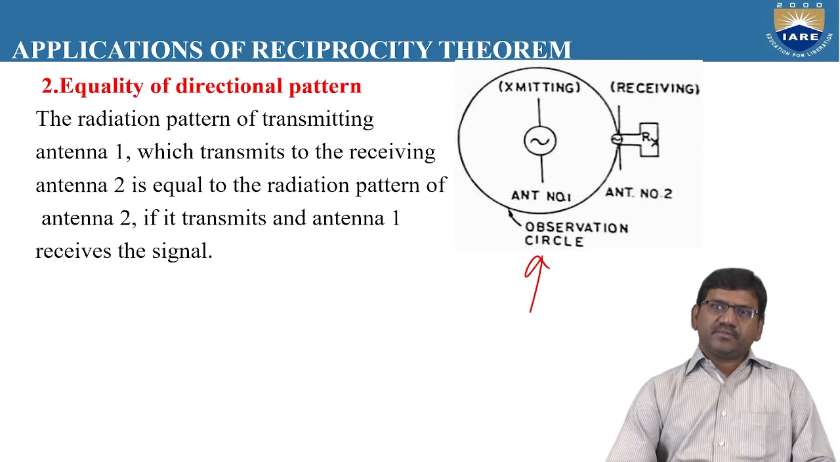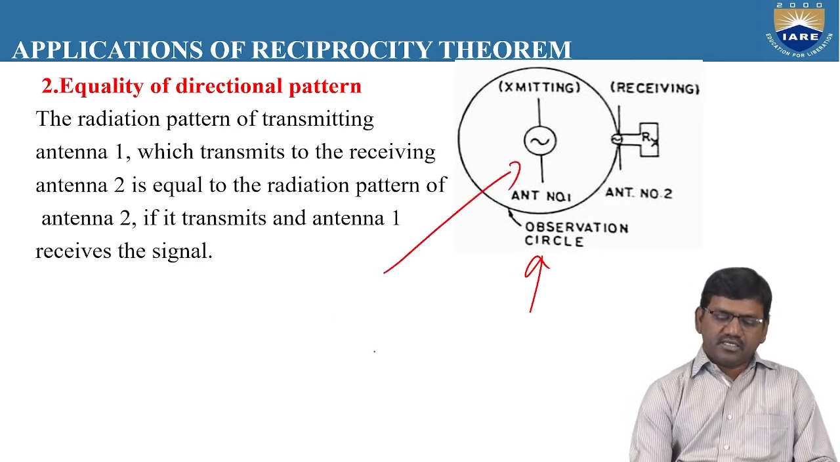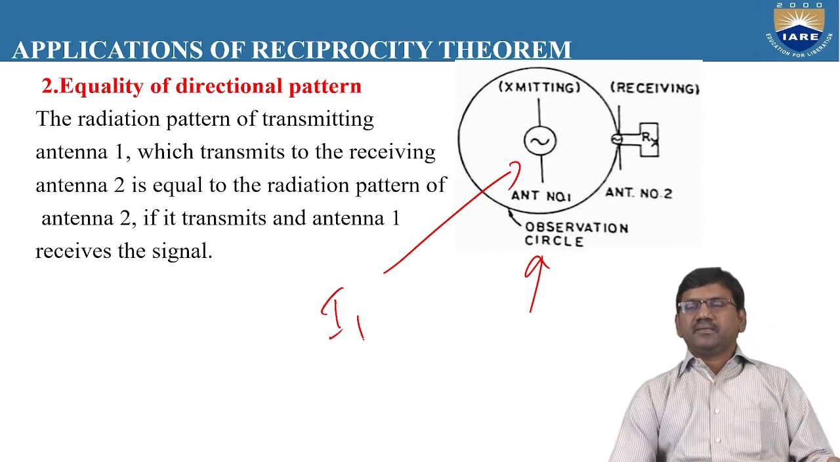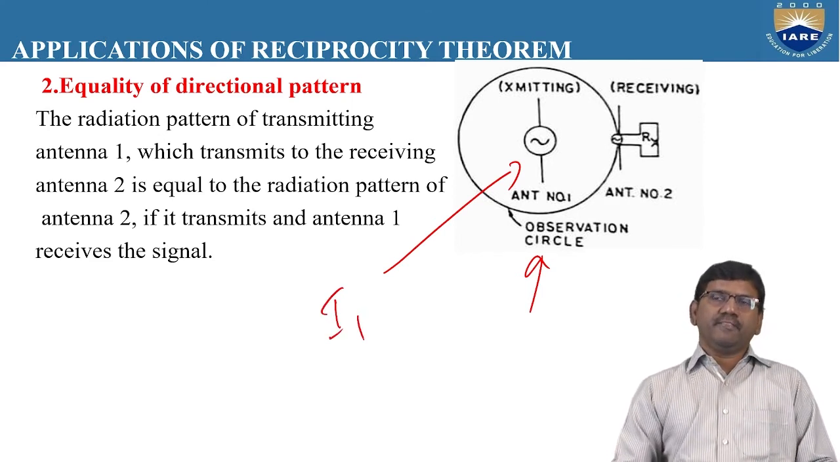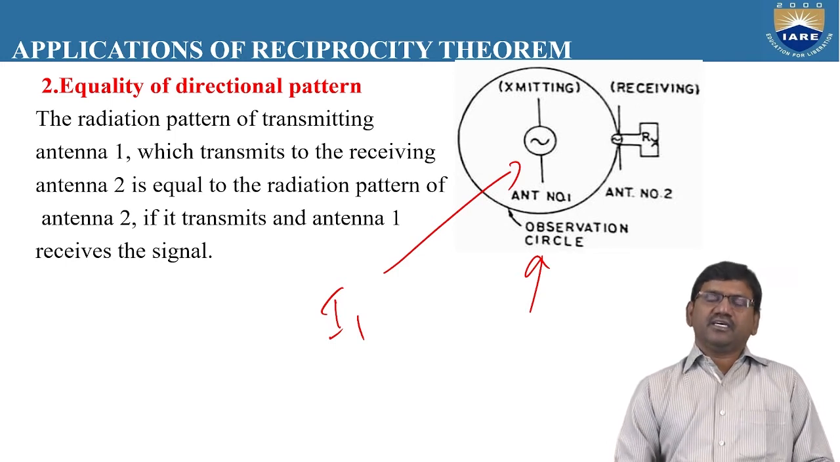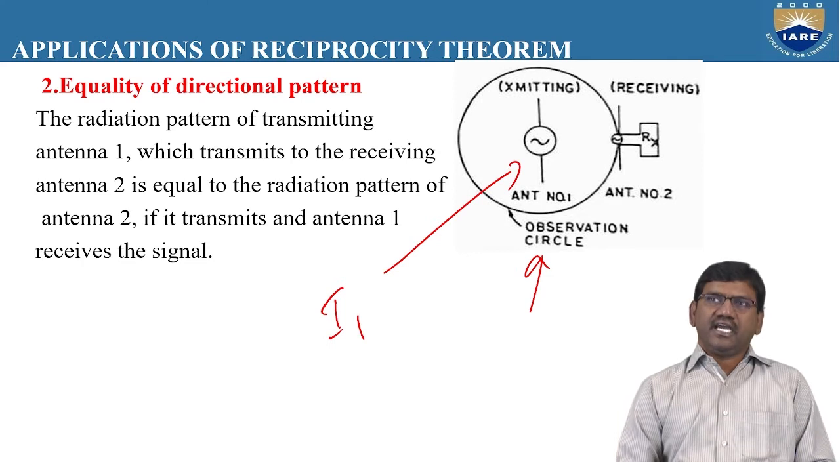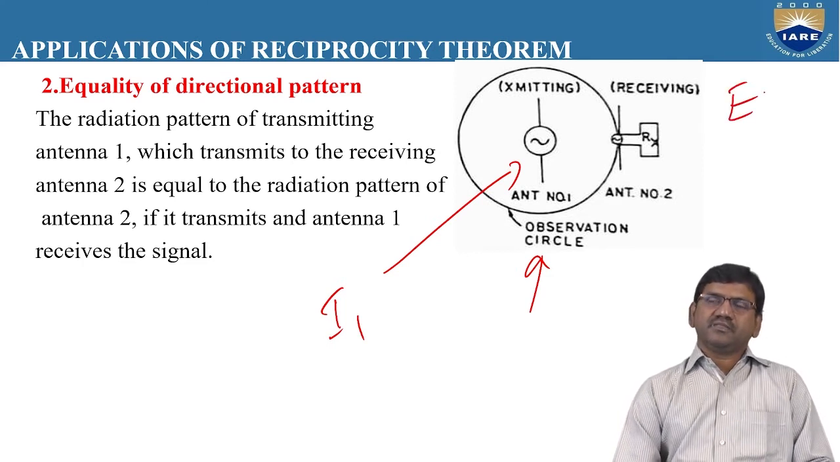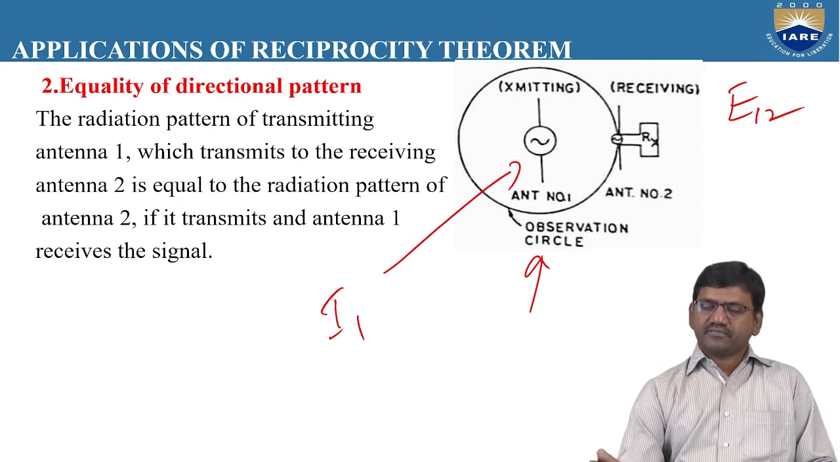Now we will conduct an experiment based upon the directional pattern. Whenever we give some input signal to the transmitting antenna, let us apply some current to antenna number 1. Now record the electric field strength received at antenna number 2. Let us assume this electric field strength as E, or we can also name it E12.